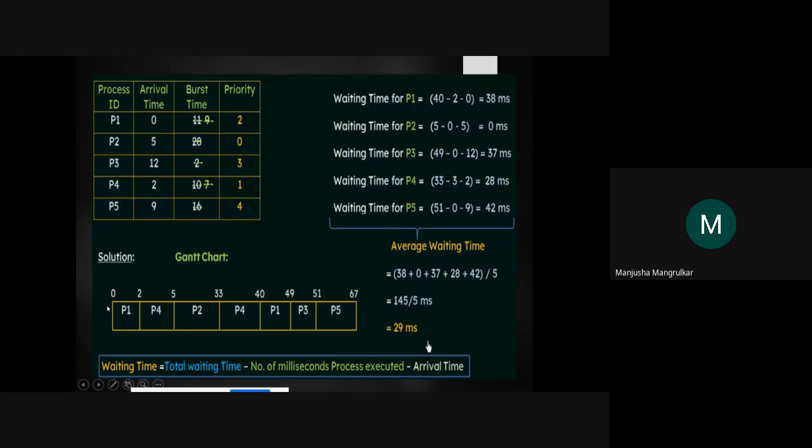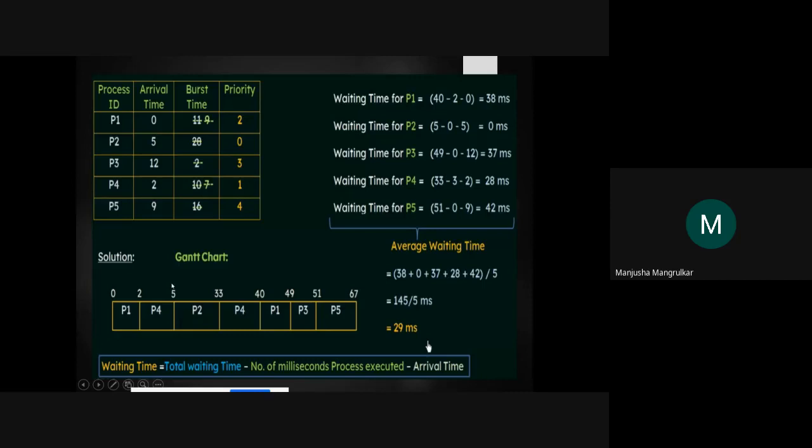So the P2, is there any other P2? No, only this P2. P1 appears 2 times, this and this. So the last P1 waiting time is 40 minus finishing of first P1 is 0, and minus arrival time. Arrival time of P1 is 0, right? Now the same for P2. So the P2's waiting time is 5 minus, is there any other P2? No. So minus 0 and arrival time is 5. So the P2's waiting time is 0.